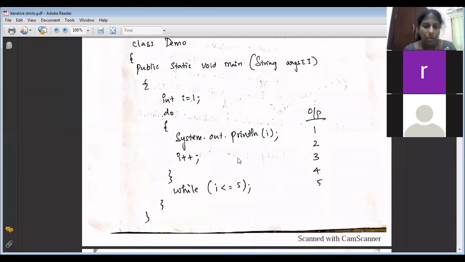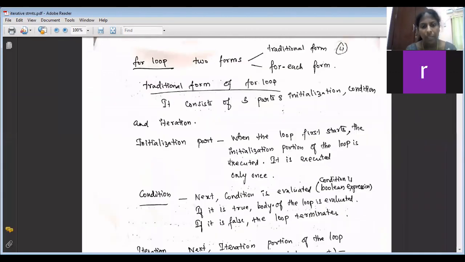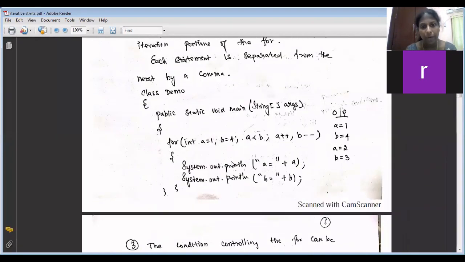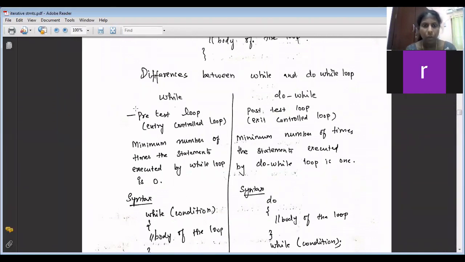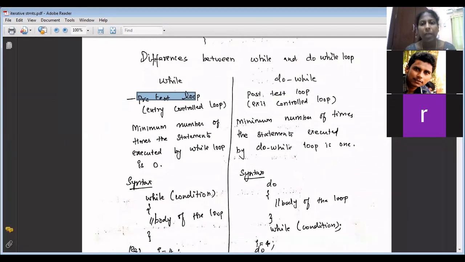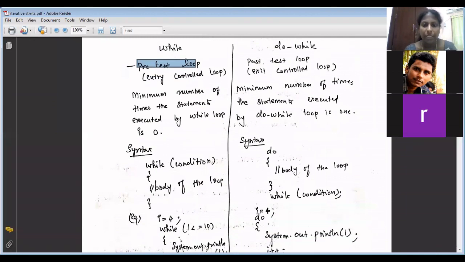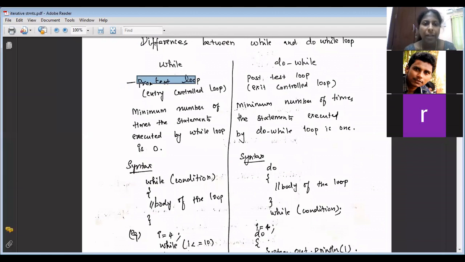Now can you tell me the differences between while and do while? What is the first difference? While is called an entry control loop, a pre-test loop. Do while is called an exit control loop. The minimum number of times the statements are executed by while is 0, whereas the minimum number of times in do while is 1. Then you can give the syntax and one example program. So what do you mean by the word entry control loop?